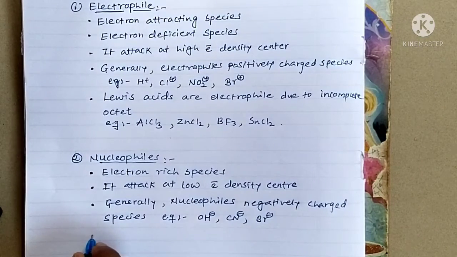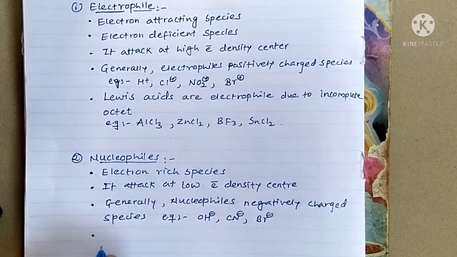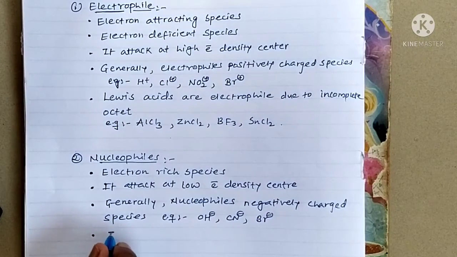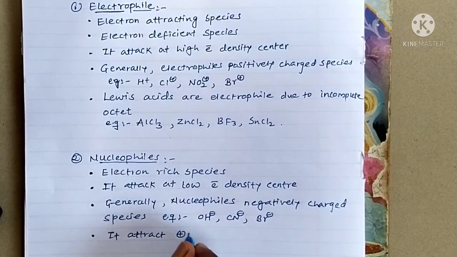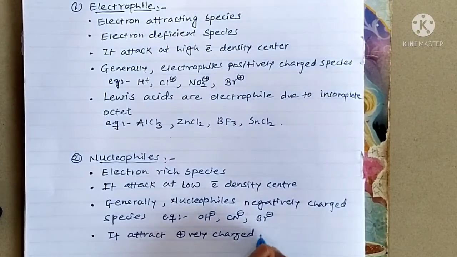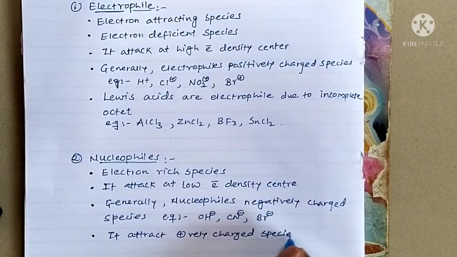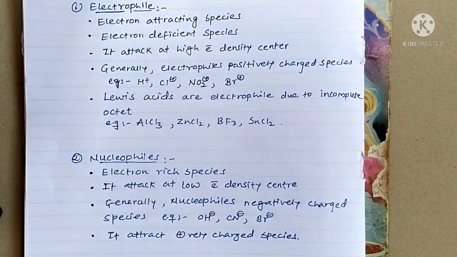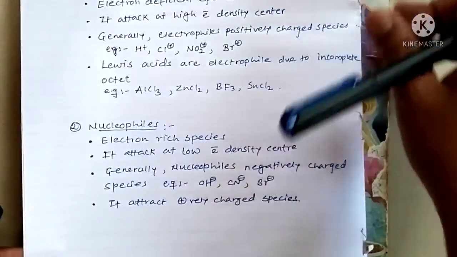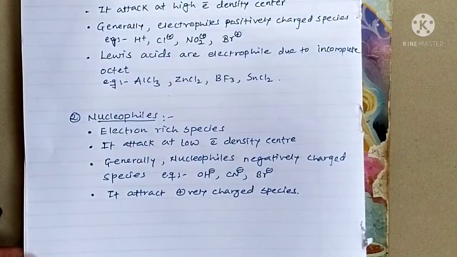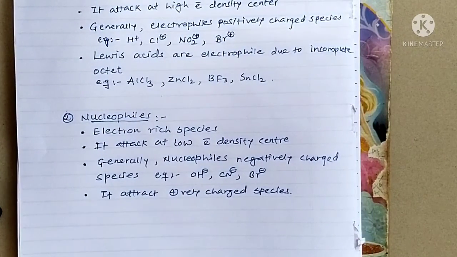They attract positively charged species. They will attract those molecules which have a positive charge, or they will attack such molecules which have a low electron density center.